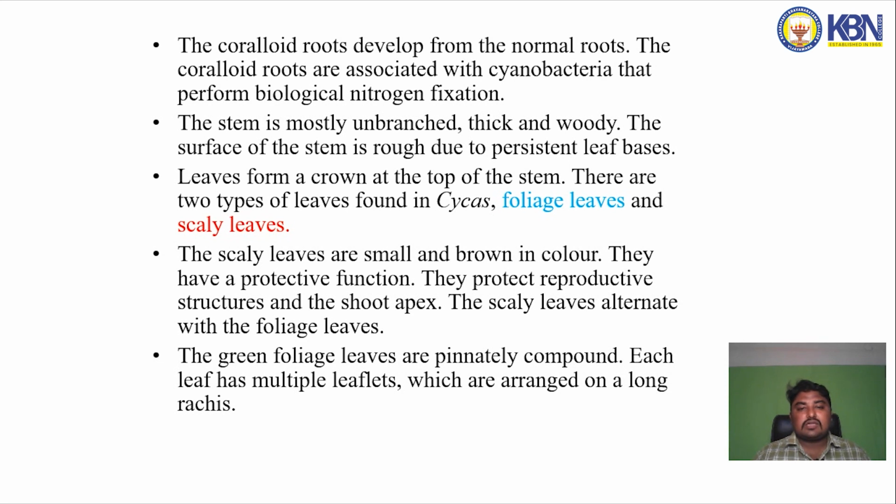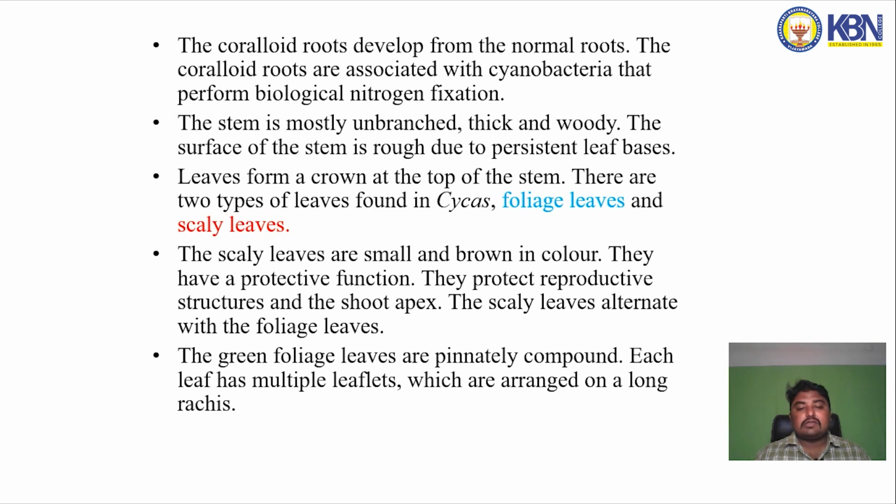The stem is mostly unbranched, thick and woody. The surface of the stem is rough due to the persistent leaf bases. Leaves form a crown at the top of the stem. There are two types of leaves found in cycas: foliage leaves and scaly leaves. The scaly leaves are small and brown in color. They have a protective function. They protect the reproductive structures and the shoot apex. The scaly leaves alternate with the foliage leaves.